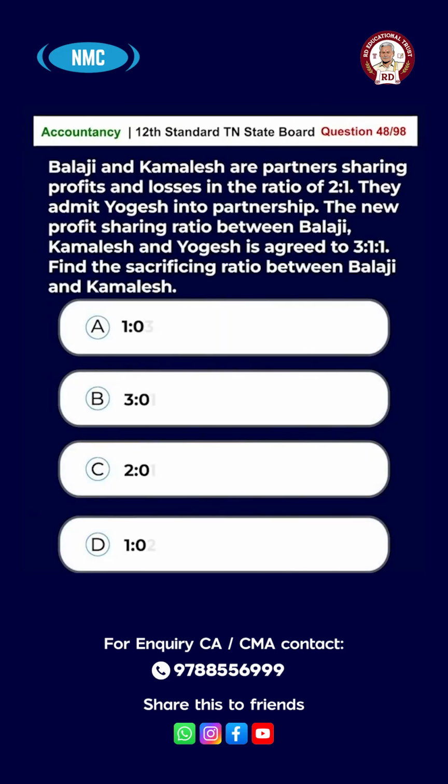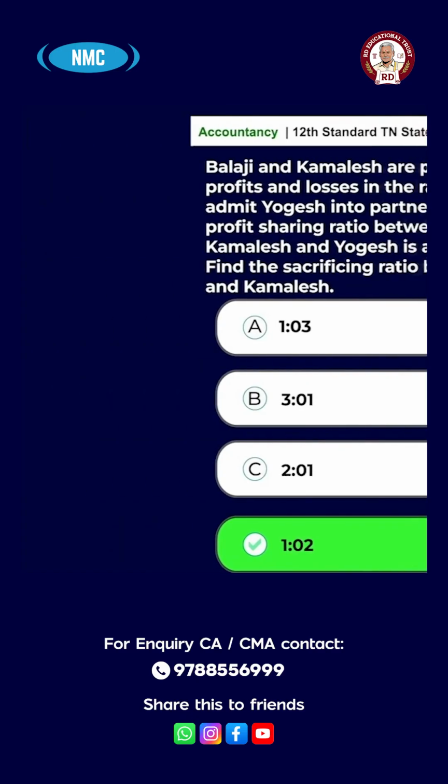Question number 48. Balaji and Kamalesh are partners sharing profits and losses in the ratio of 2:1. They admit Yogesh into partnership. The new profit sharing ratio between Balaji, Kamalesh and Yogesh is agreed to 3:1:1. Find out the sacrificing ratio between Balaji and Kamalesh. Option A 1:3, B 3:1, C 2:1 and D 1:2. The answer is option D 1:2.